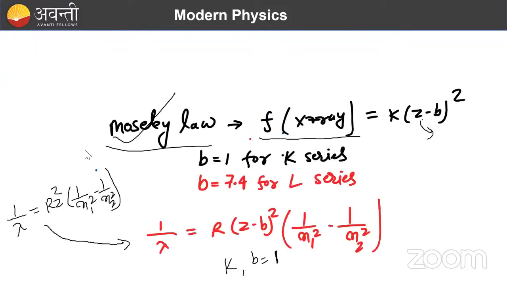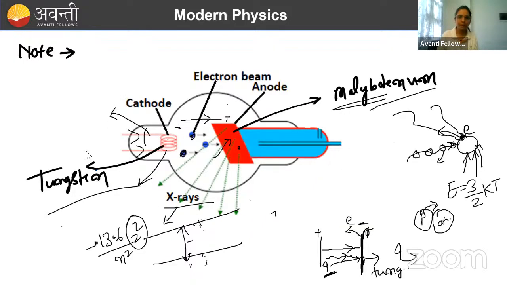Are you getting me? Like the tube you studied, let me show you the tube once more. Here, what do we call this? This is your target. Why is it the target? Because whatever electron is getting accelerated by a certain potential difference is falling on this target, and from here this accelerated electron is simply colliding with the individual atom, transferring its energy to it, and because of that energy, the electron of that atom is getting excited, and again it is coming back to the ground state and releasing energy.